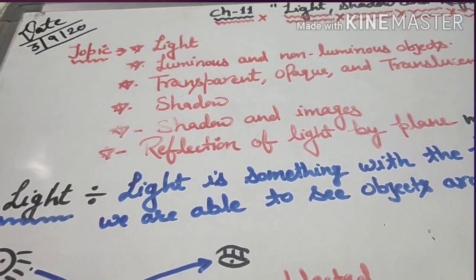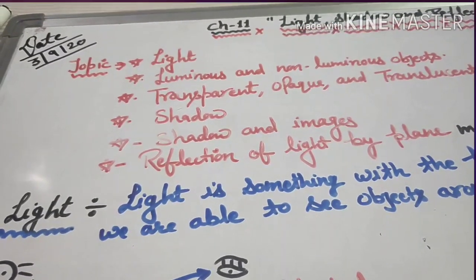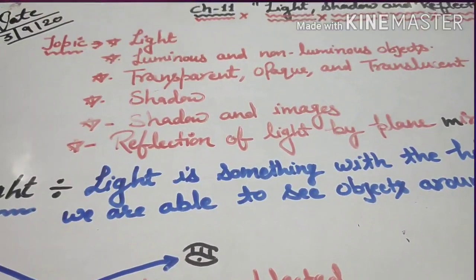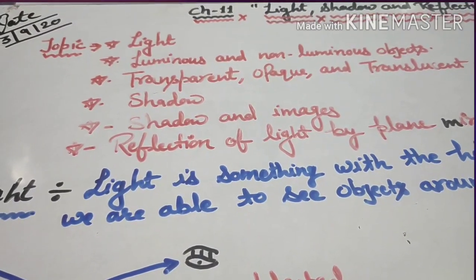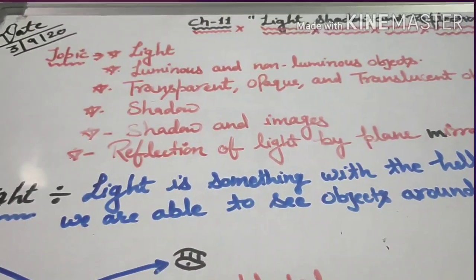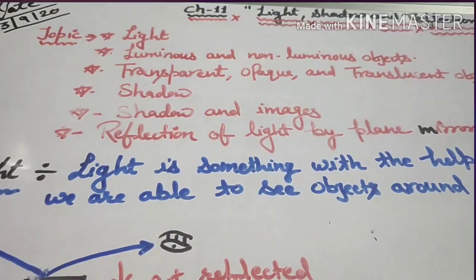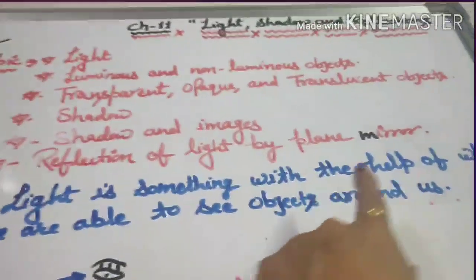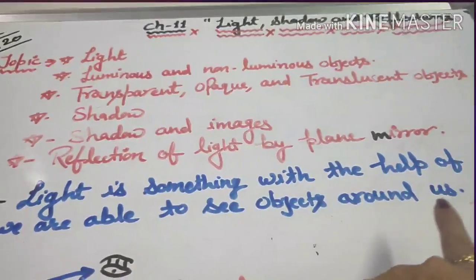During the day, sunlight helps us to see objects because the sun is a natural, ultimate source of energy. So light is something with the help of which we are able to see objects around us.